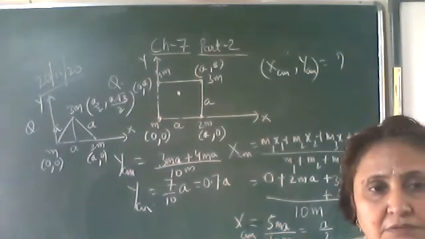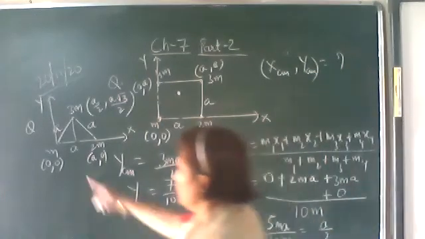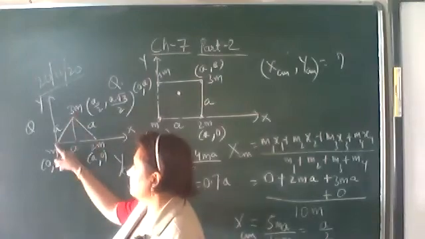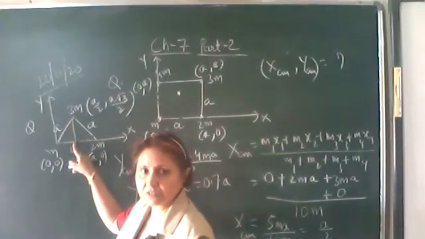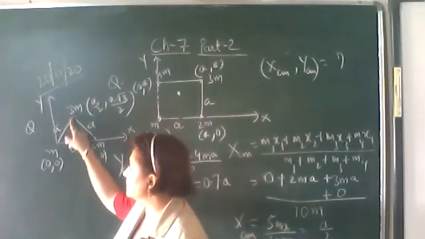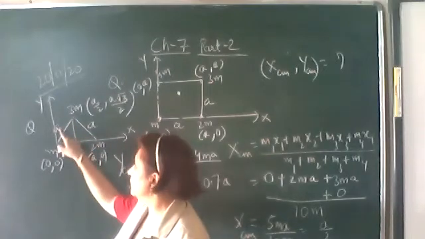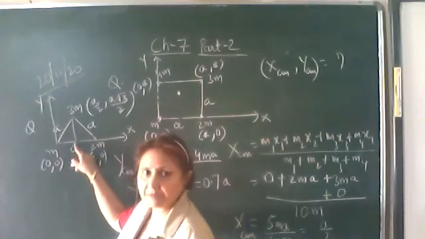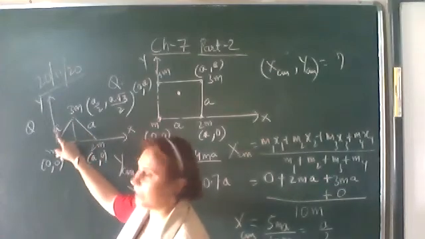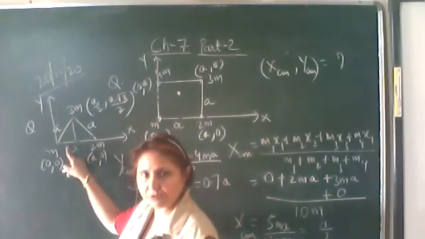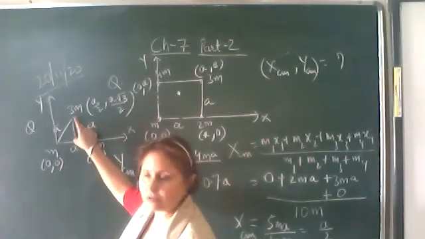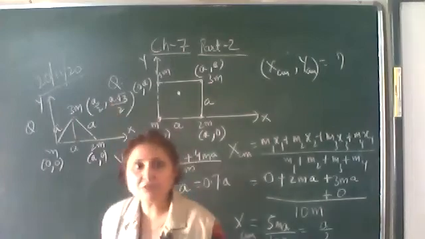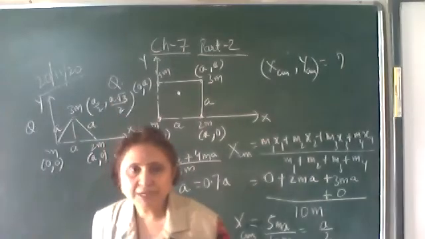Yes, ma'am. Okay. See, what is the x distance for 3m? A by 2. What is the y distance? This one. How will you find out this distance? Use the Pythagoras theorem. This is a by 2. So perpendicular square is a square minus a square by 4, that is 3a square by 4. So the perpendicular will be equal to a root 3 by 2.